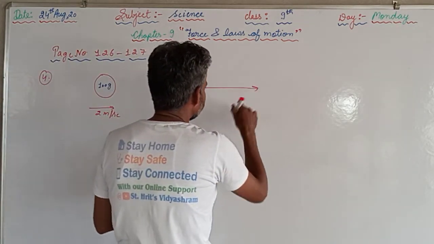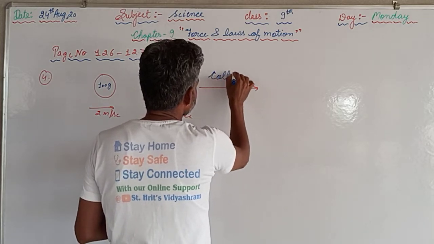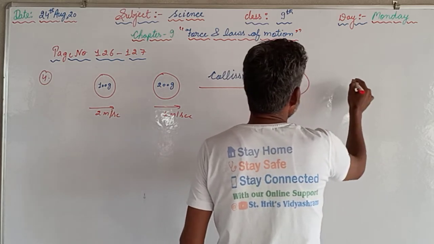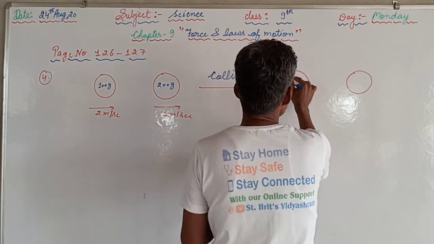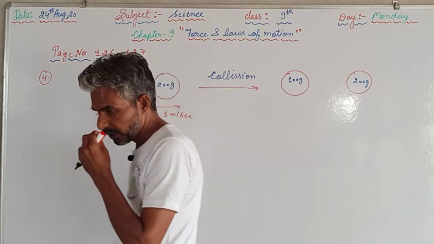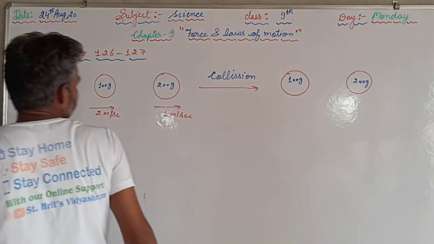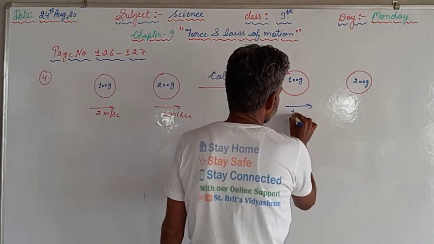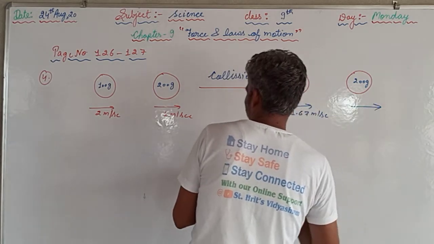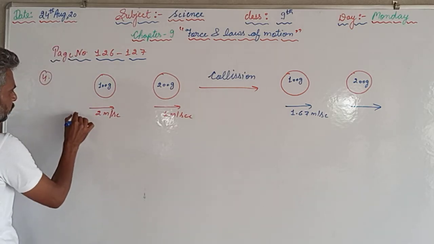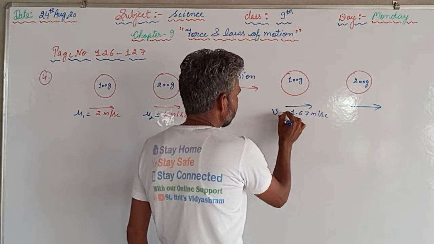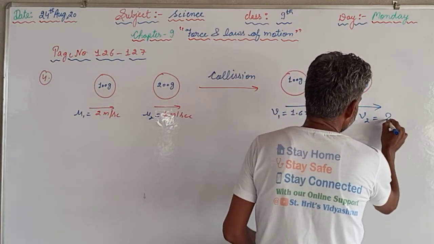So after collision, that is an elastic collision, means there is no loss of mass. Mass is the same, that is 100 gram and 200 gram, and the velocity of the first one is 1.67 meter per second, and this we have to find. So this is u1, this is u2, this is v1, and we have to find v2.